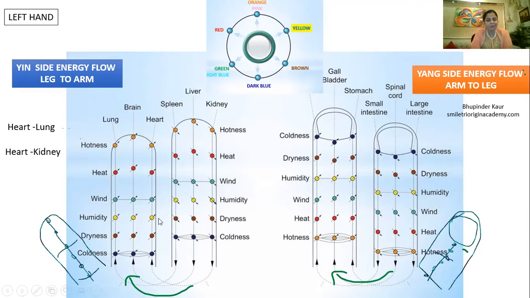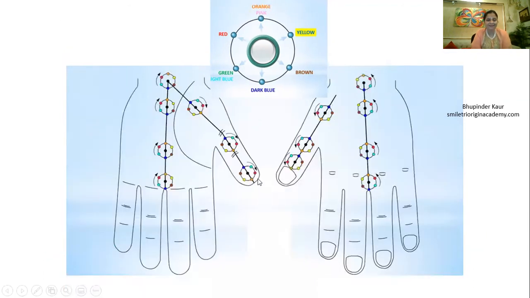The same treatment you can do on the chakras. Now this is heat chakra. In heat chakra, you have to tonify in the same pattern. Whatever you have done on meridians, you have to do the same here.